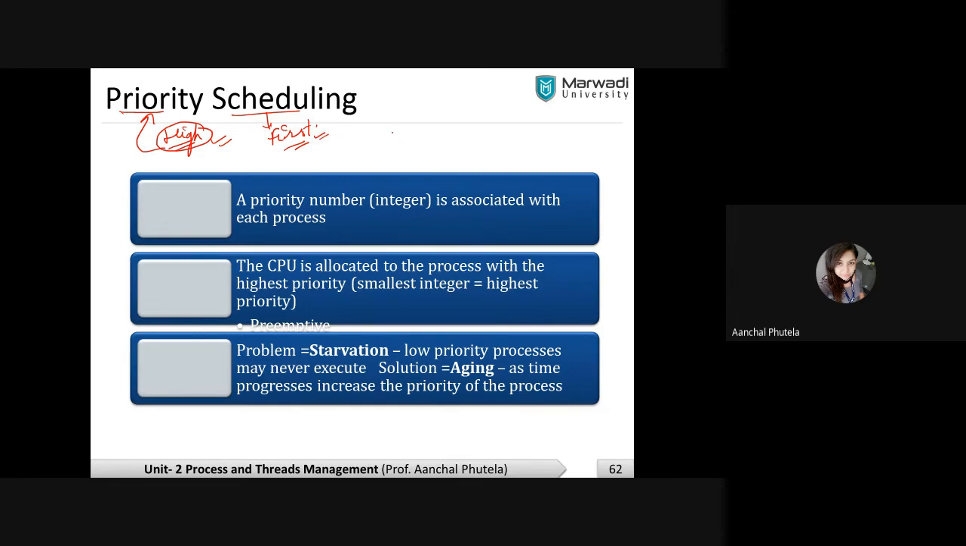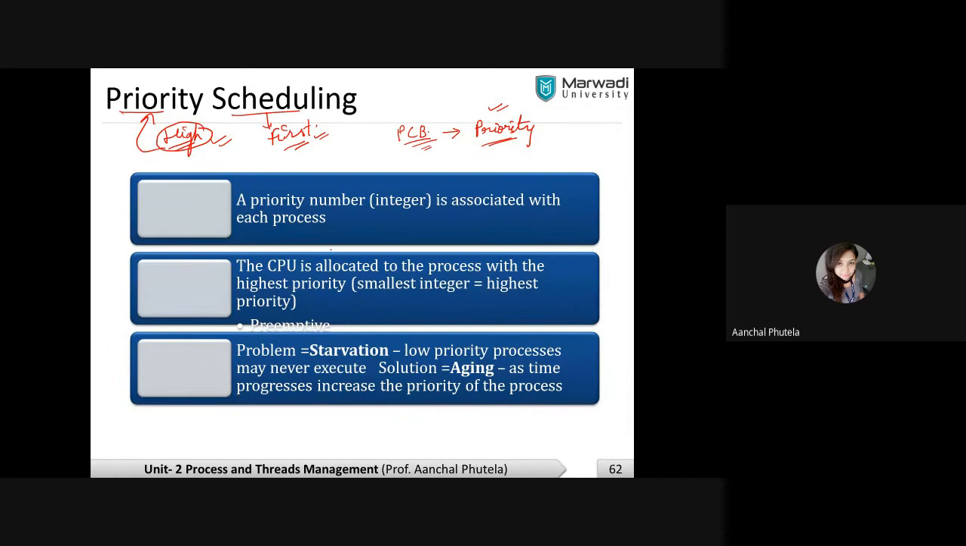If you remember the PCB fields of a process, we have a block known as priority, which contains a number. Do you remember the priority field block in your PCBs? You have a priority block which contains the priority of a process, that is an integer value associated with each process, right? So basically the CPU is allocated to the process with the highest priority.